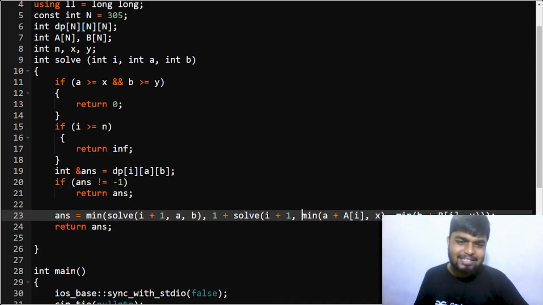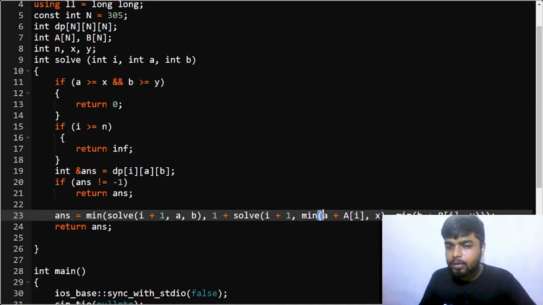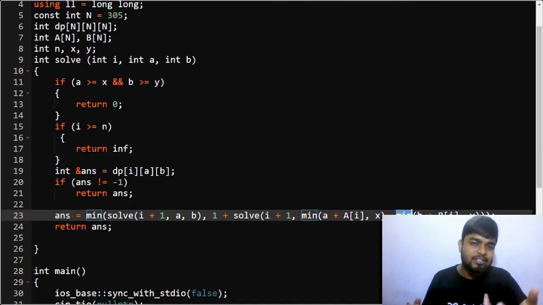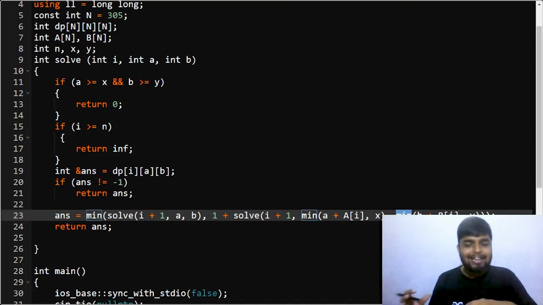And since you have to minimize your answer, you will be taking the minimum of a plus ai, comma x, right? Why? Because a is the sum of ai that you have taken so far, and then you will be adding the current ai, and you will be taking the minimum from x only, right? You will try to minimize your answer. And another part is for the bi also. Let's suppose that you have a summation of b up till now, then you can add the bith state, or you can stay where you are.